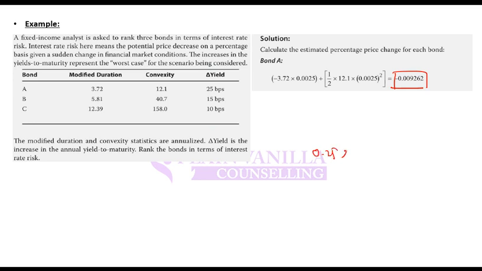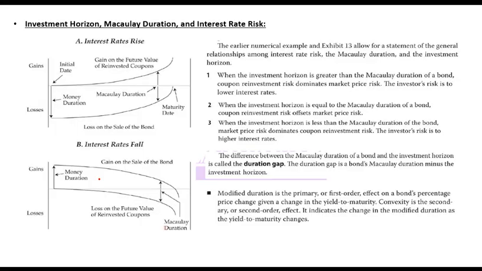If yield changes 0.25%, price changes by 0.9262%. These three points you will have to memorize. This is again very important. A lot of what you see in this reading is something that you need to learn, memorize, and remember.